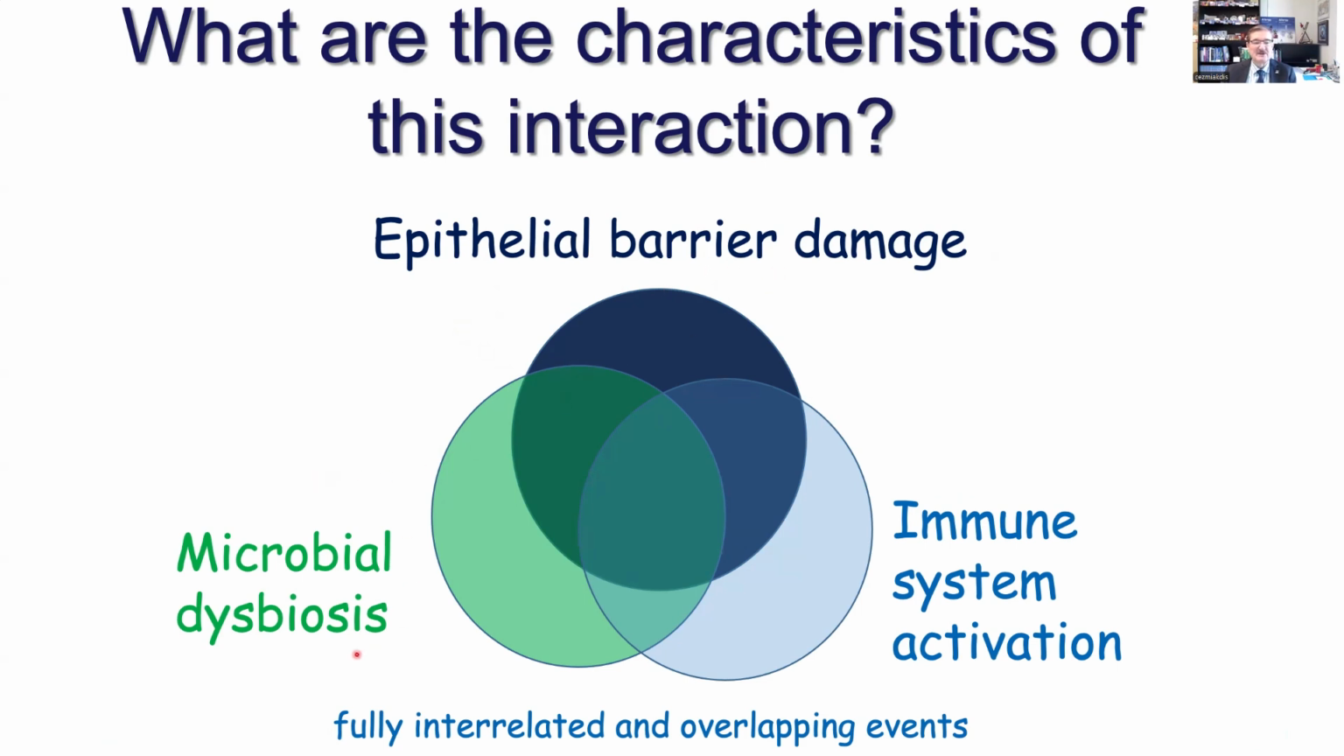The second pillar is microbial dysbiosis and loss of biodiversity, loss of commensal bacteria, and colonization of the opportunistic pathogens in the epithelial barrier damaged area. And the third pillar is immune system activation in response to this. And all of these events are fully interrelated and they are overlapping.